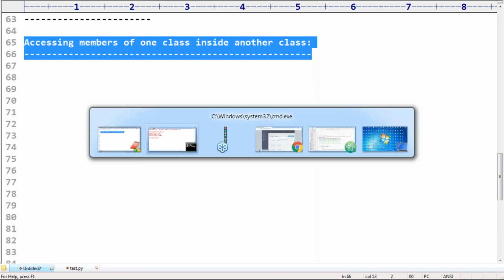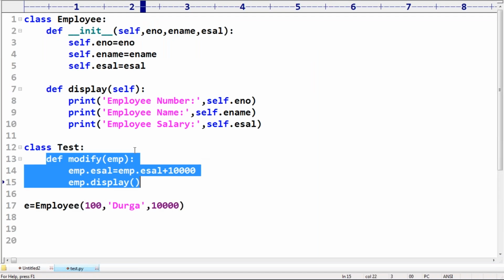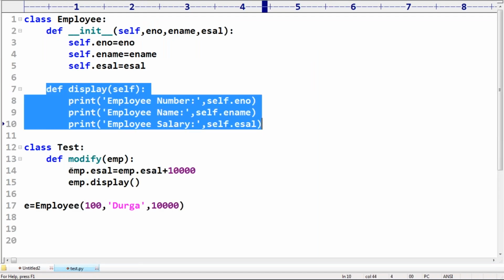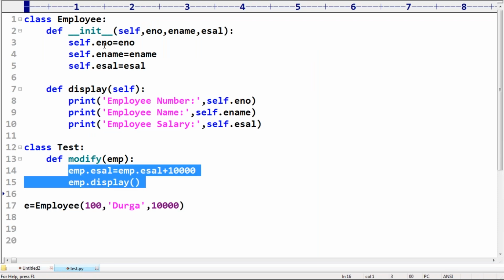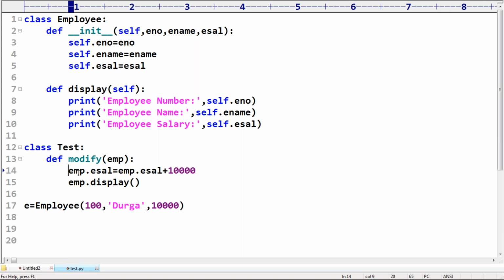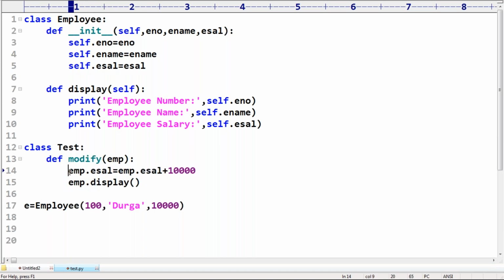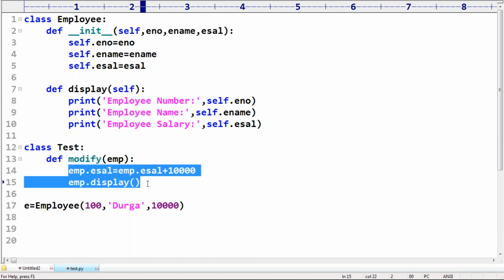That's about my requirement. Then obviously, am I able to pass this display method inside a test class or not? Am I able to access the ESAL variable inside this test class or not? For that, I'm taking one method. I'm defining a method inside the test class. In that method, I'm accessing members of the employee class. That's my main intention.